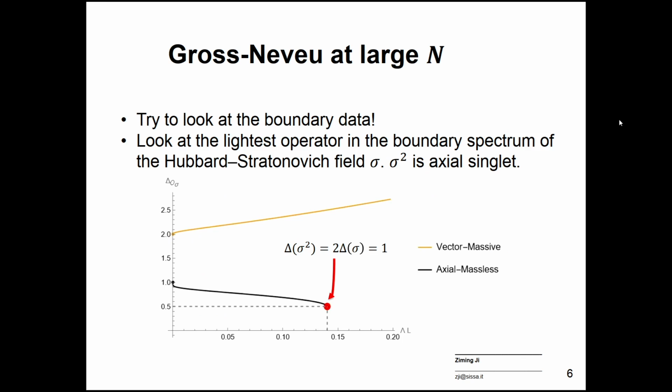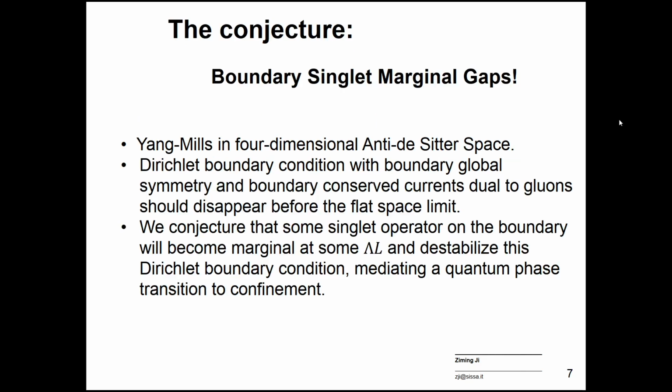Inspired by the bosonic example, we look at the lightest operator in the boundary spectrum of the Hubbard-Stratonovich field sigma again. The difference is that now sigma squared is an axial singlet. So we see that after some finite value of AdS radius, the dual of sigma squared becomes marginal, while the dual of sigma touches the BF bound, indicating the boundary condition being unstable afterwards. So we conjecture it is the boundary singlet operator becoming marginal that gaps the theory.